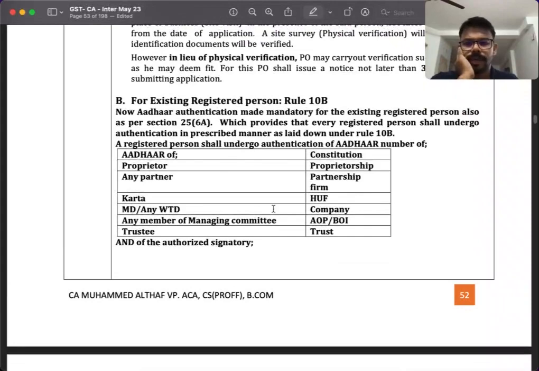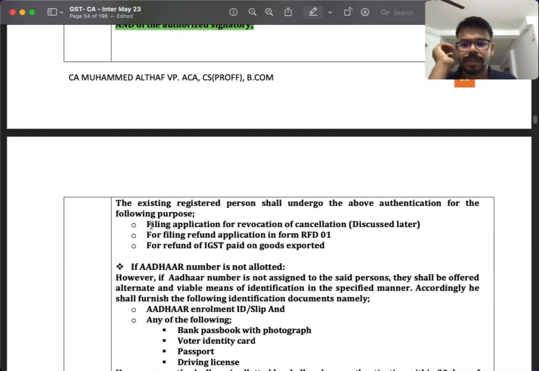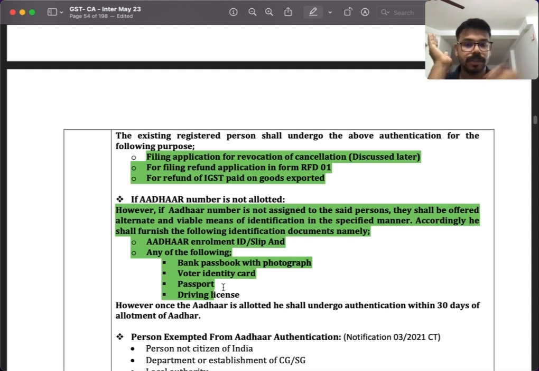I think you might know this amendment, that is Aadhaar authentication for the existing taxpayers, and for whatever reason the existing taxpayer needs to do the Aadhaar authentication. And if Aadhaar is not allotted, what is the alternative way to authenticate? This is something they brought in recently, or just previous to that.